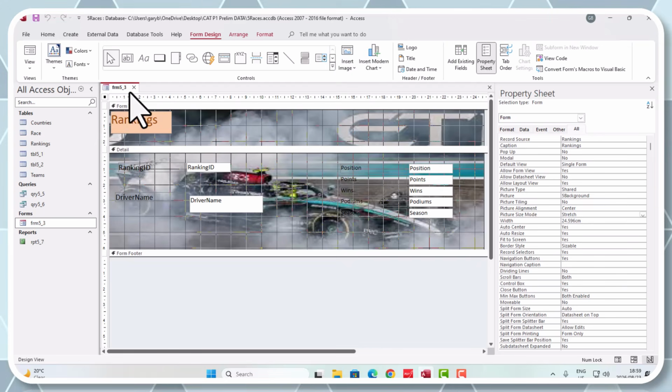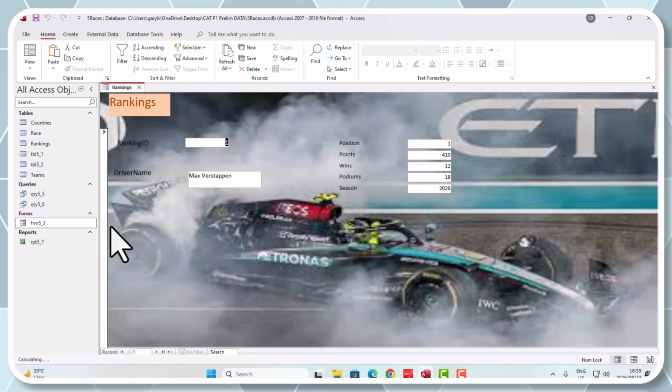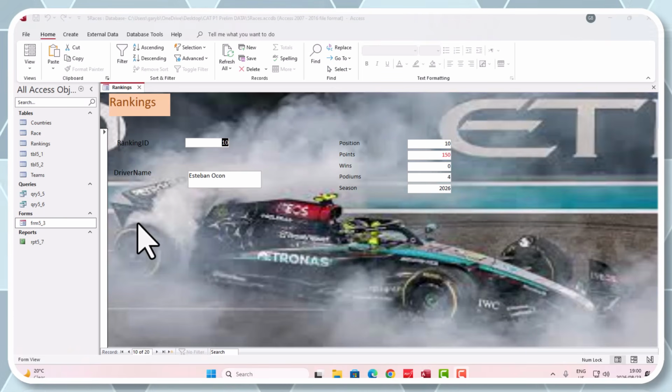Now if I play this, let's just go and look at this view. Let's save it. Right, let's see if any of those will change its color, if it is less than 150. Let's check. Right, let's go. There it is. Can you see that? So this Esteban Ocon, that driver, has got less than 150 points, so it's made it red. So that's perfect. We know that the validation rule is working.